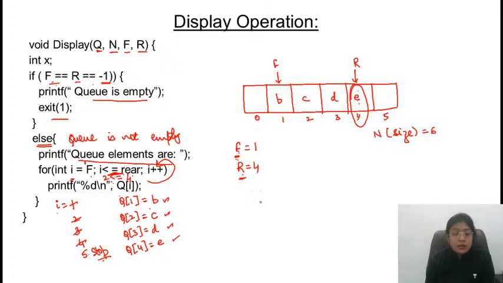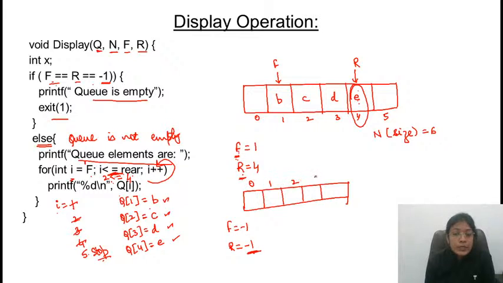Yes? Just, I guess some confusion is there. See, if this is the scenario, front is equal to -1, rear is equal to -1. So first of all, you will be using this value, or first of all, you will be updating this value. Obviously, first of all, we need to update the value of rear. First of all, step 1 is to update the value of rear and then insert the element.